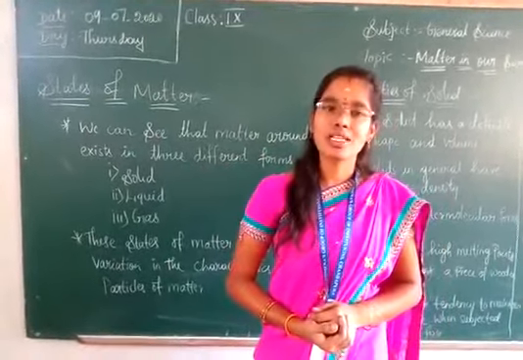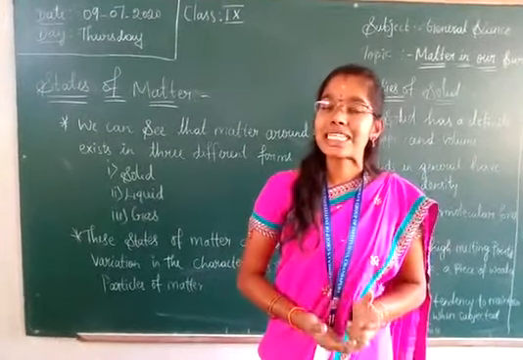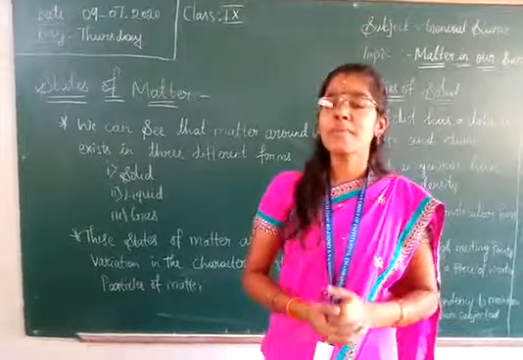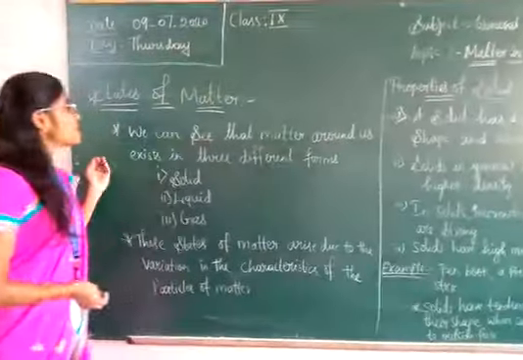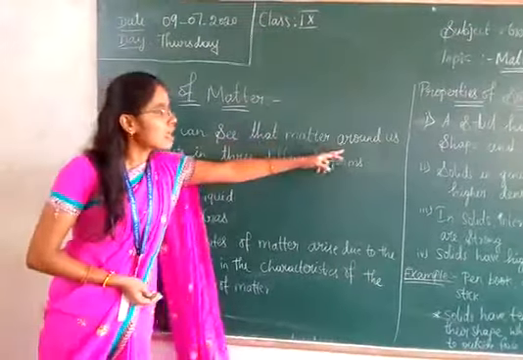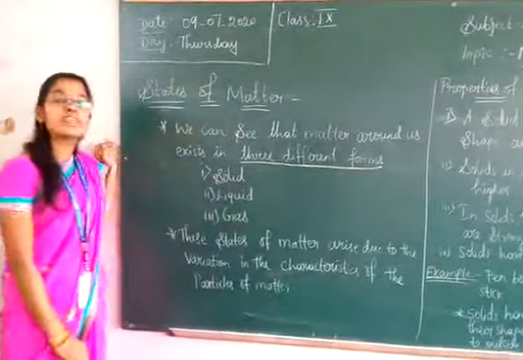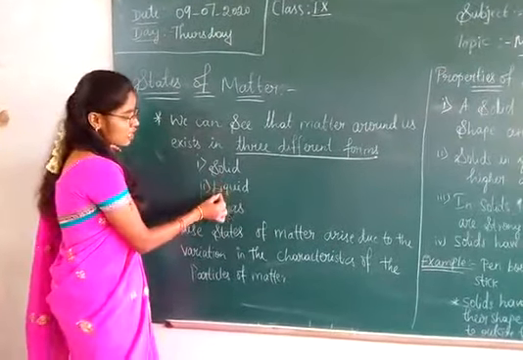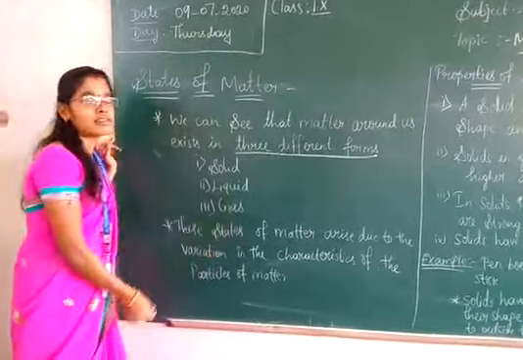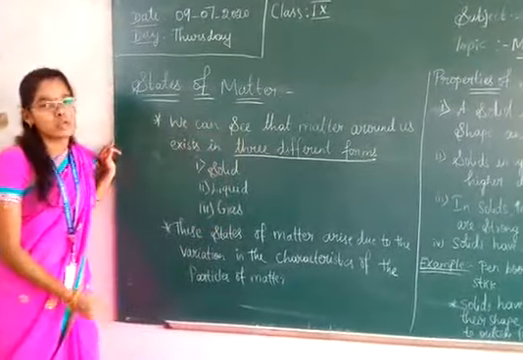Today we are going to discuss states of matter. There are majorly three states of matter which we can see around us. Matter around us exists in three different forms. How many forms? Three different forms. So what are those three different forms? Solid, liquid and gas.